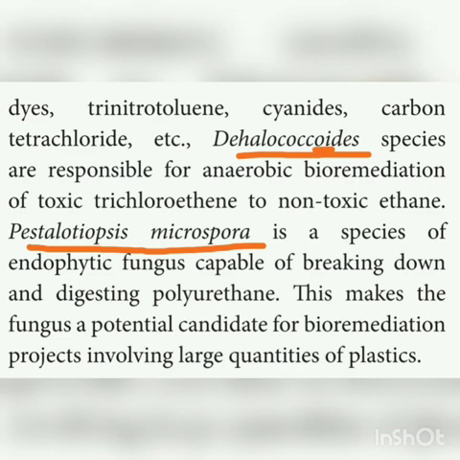Dehalococcoides species are responsible for anaerobic bioremediation of toxic trichloroethene to non-toxic ethane. Trichloroethene, a toxic substance, is converted into non-toxic ethane by Dehalococcoides. Pestalotiopsis microspora is a species of endophytic fungus capable of breaking down and digesting polyurethane. This makes the fungus a potential candidate for bioremediation projects involving large quantities of plastics.